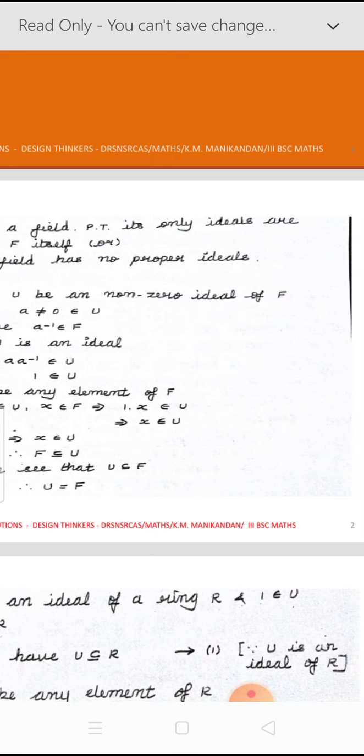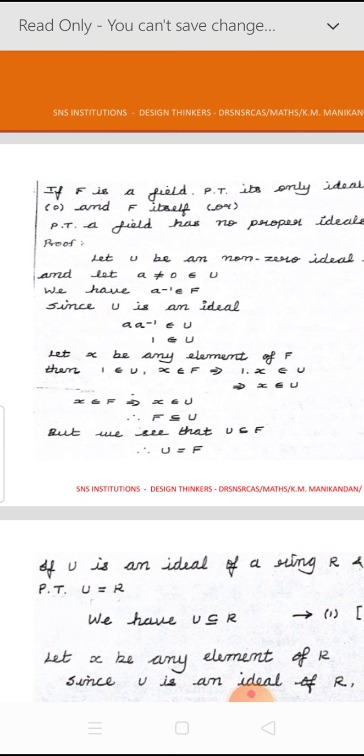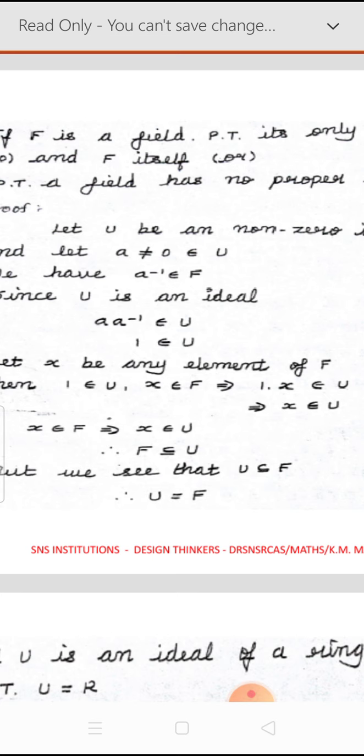That means U contains an element which is a non-zero element in F. Now let us take an element a which is a non-zero element in U, and we are given that F is a field. Therefore every non-zero element in F must have an inverse element. So here U is a subset of F. Therefore every element of U will be in F. If you take a non-zero element a belonging to U, then automatically a also belongs to F.